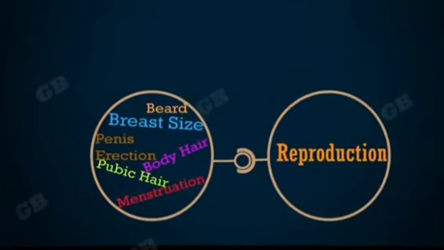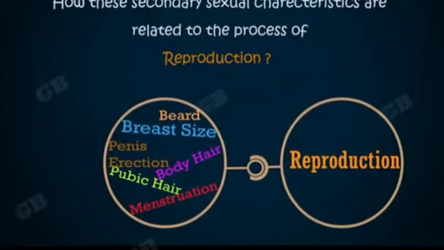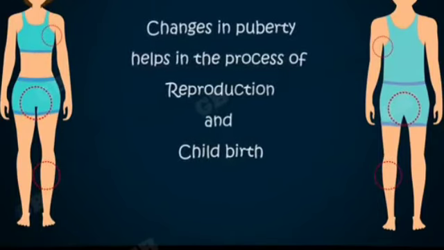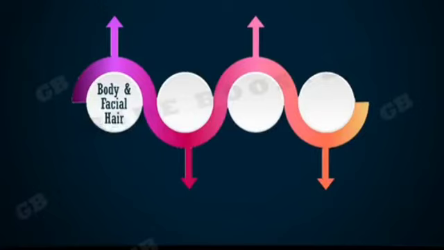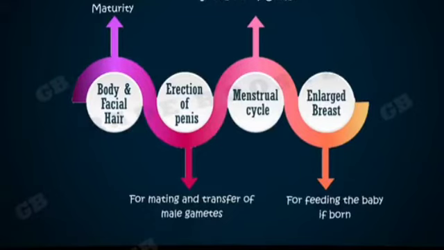So, we have seen the changes that happen during puberty. But how are these changes linked to the reproductive process? Changes in puberty help in the process of reproduction and childbirth. For example, body and facial hair are the signals that show the sexual maturity of the individual. The erection of the penis helps in the deposition of germ cells in the female reproductive system. The menstrual cycle is the indication of ovulation and the condition of the uterus. The enlargement of the breast is for breastfeeding of the baby.